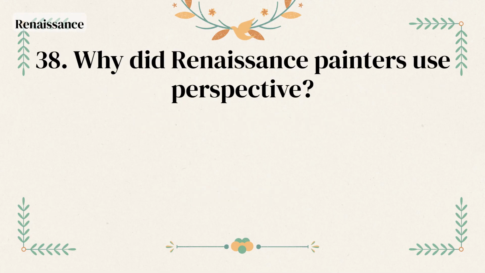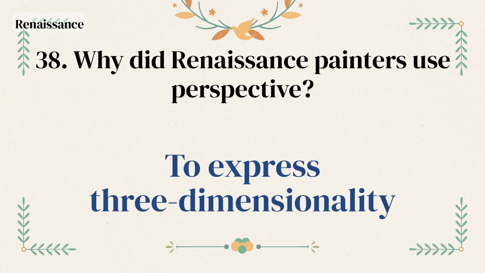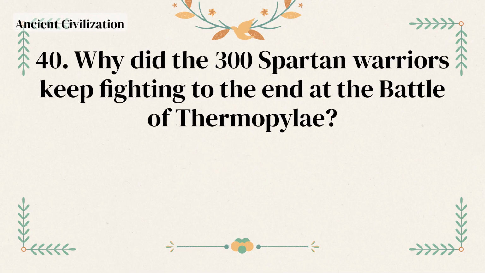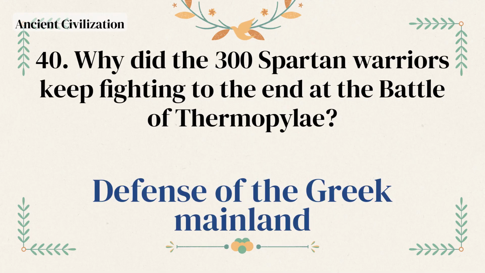Ballista. Why did Renaissance painters use perspective? To express three-dimensionality. In what year did Russia sell Alaska to the United States? Year 1867. Why did the 300 Spartan warriors keep fighting to the end at the Battle of Thermopylae? Defense of the Greek mainland.